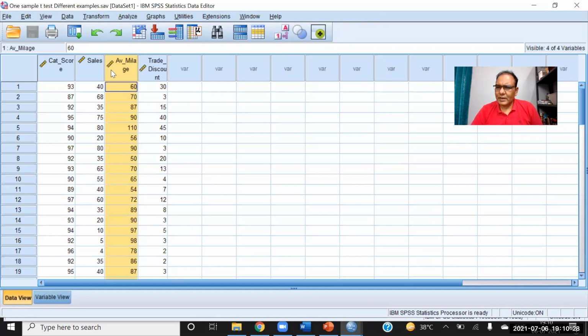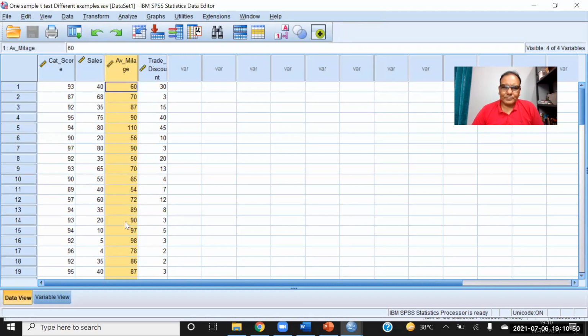The company is claiming that the average mileage of the bike is 85 kilometers per liter. It means whatever bike the company is manufacturing, every bike has this mileage.